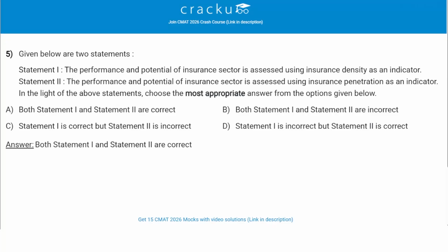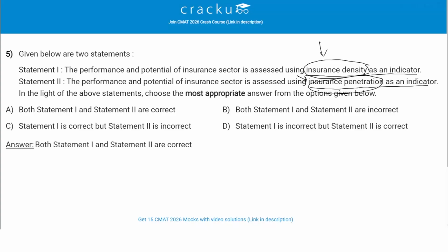The next question tells 2 statements. Let's read the statements. Statement 1. The performance and potential of insurance sector is assessed using insurance density as an indicator. So statement 1 is saying that insurance density is an indicator of the performance and potential of insurance sector. Statement 2 is telling the performance and potential of insurance sector is assessed using insurance penetration as an indicator. So here insurance density is the indicator, here insurance penetration is the indicator. So basically both these statements are right. Means as an indicator we use both insurance density and insurance penetration.